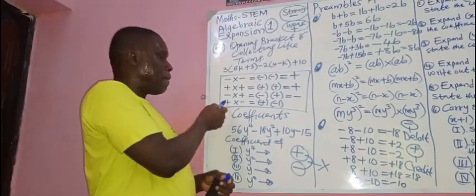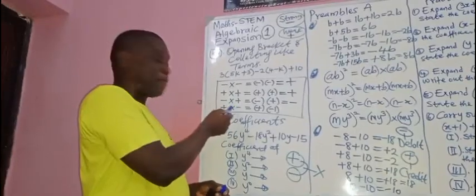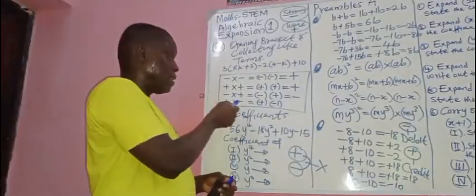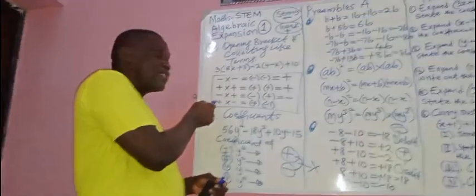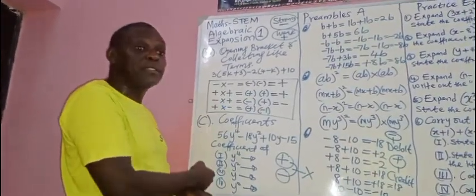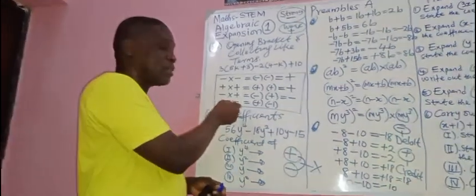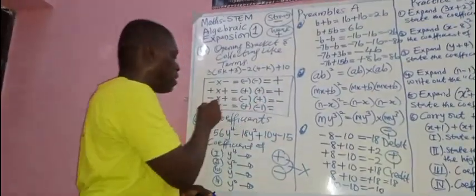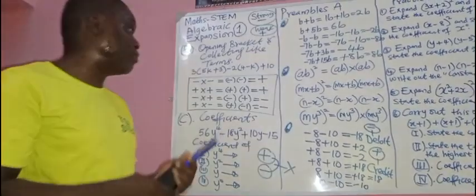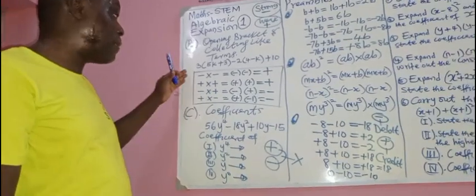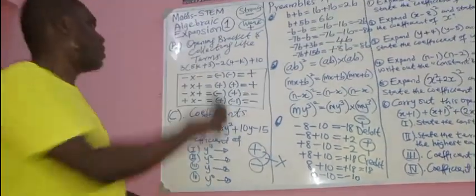Is that clear? Now let's look at the last one. Plus times minus. Plus is weak, minus is strong. Someone that is weak is fighting with someone that is strong. Who is going to win? The strong one. So plus times minus is also minus. That's another preamble. Do you understand that? That is another preamble you need to know under this topic.